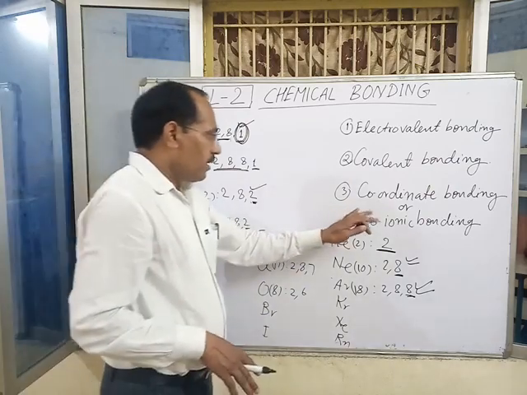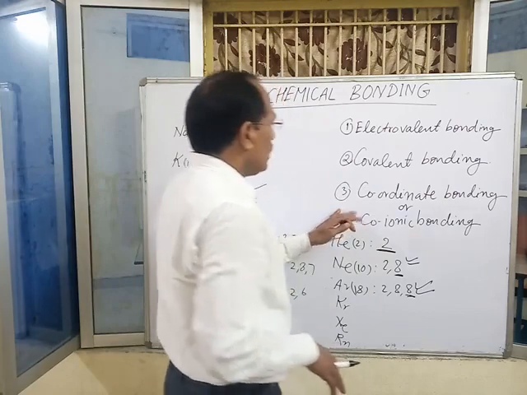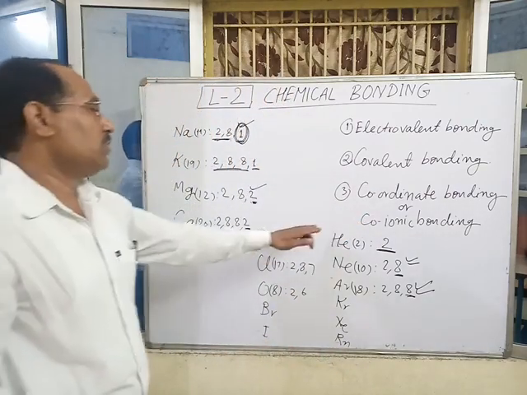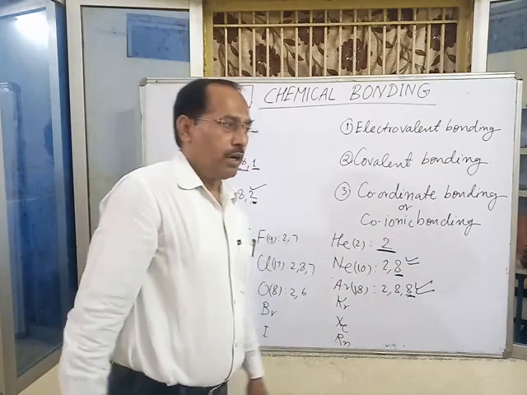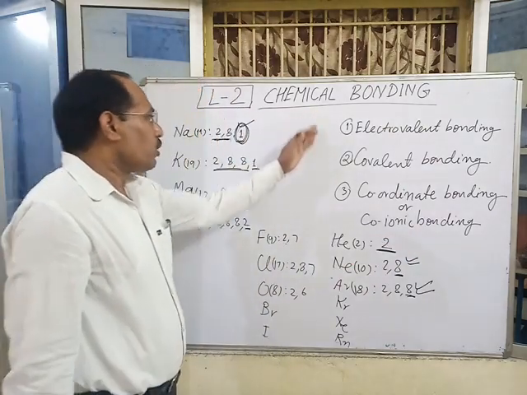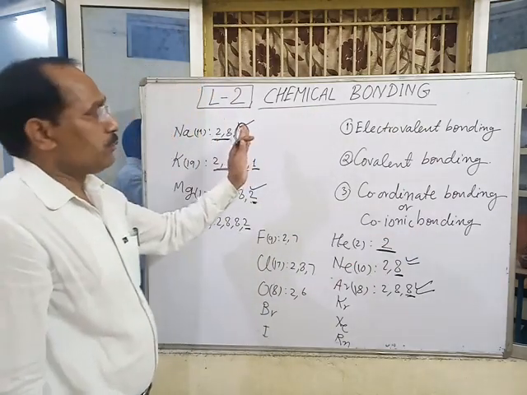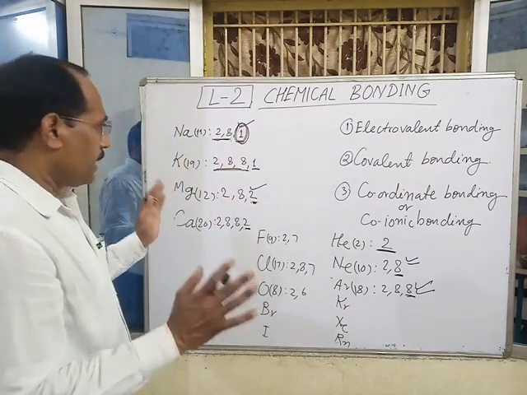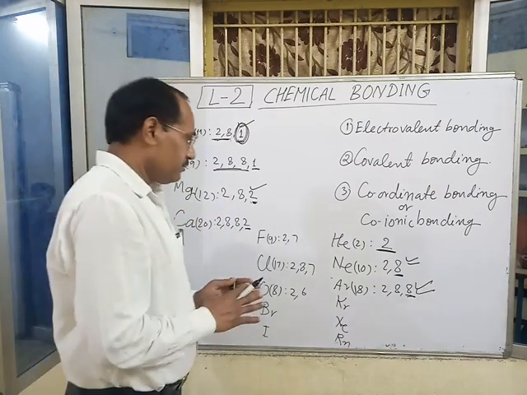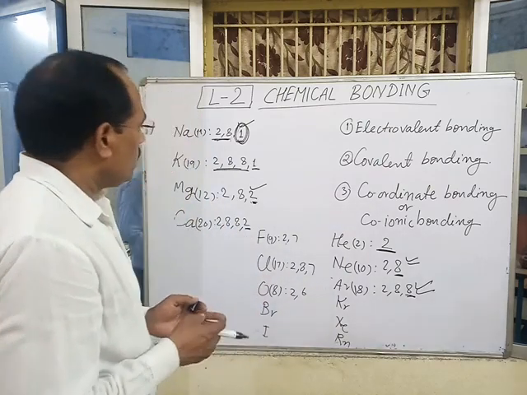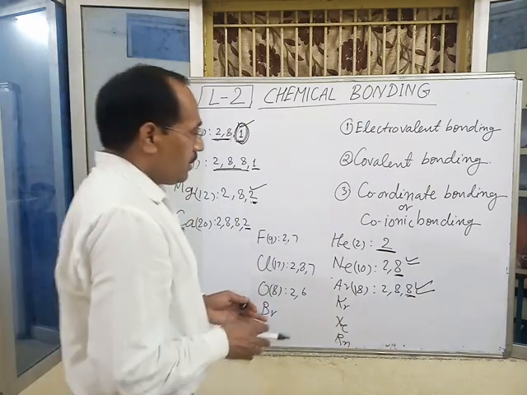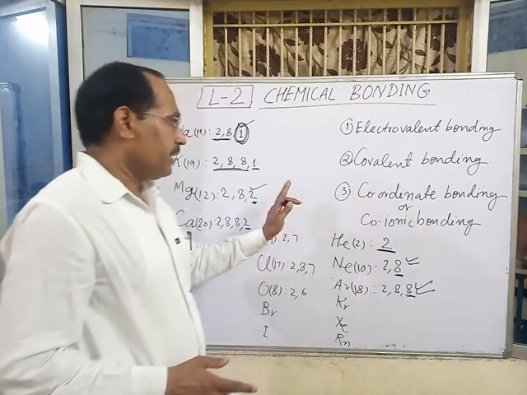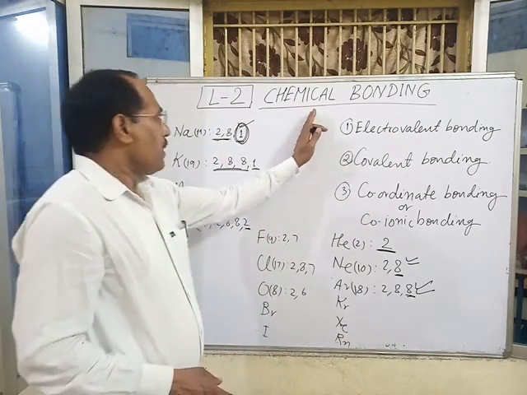As a result, this bond acquires ionic as well as covalent character. Hence, it is also known as a dative covalent bond. This is a short introduction of the different types of bonding occurring between metals and non-metals, between non-metals, and in some other coordinated compounds.